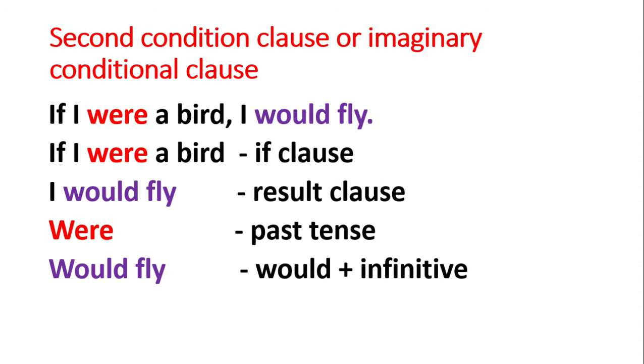Second conditional class or imaginary conditional class. If I were a bird, I would fly. If I were a bird, if class. I would fly, result class. Verb were is in past tense. Verb would fly, would plus infinitive.